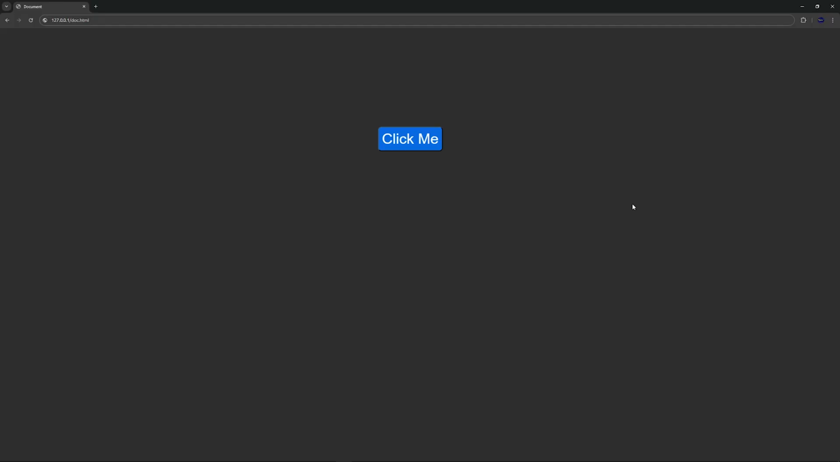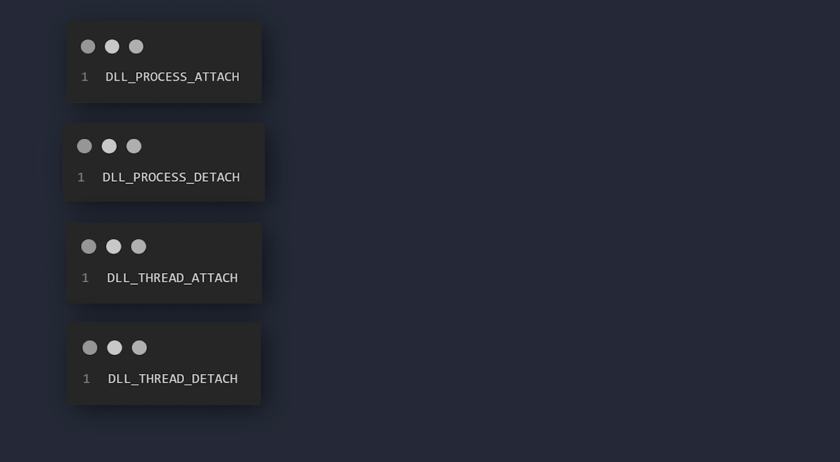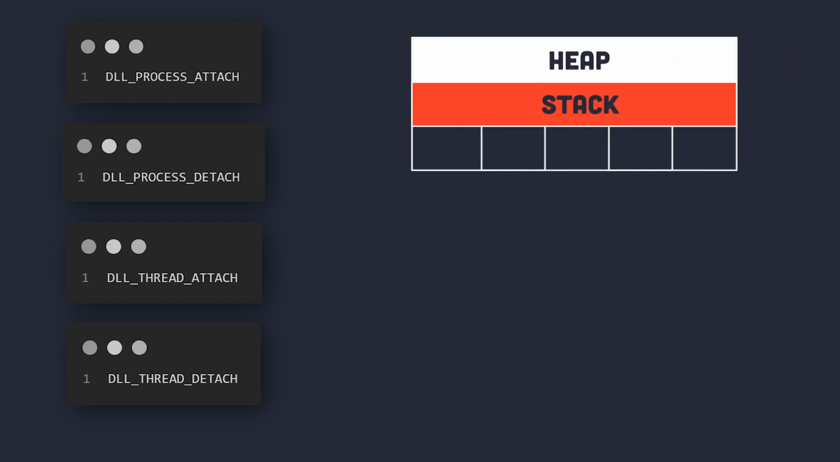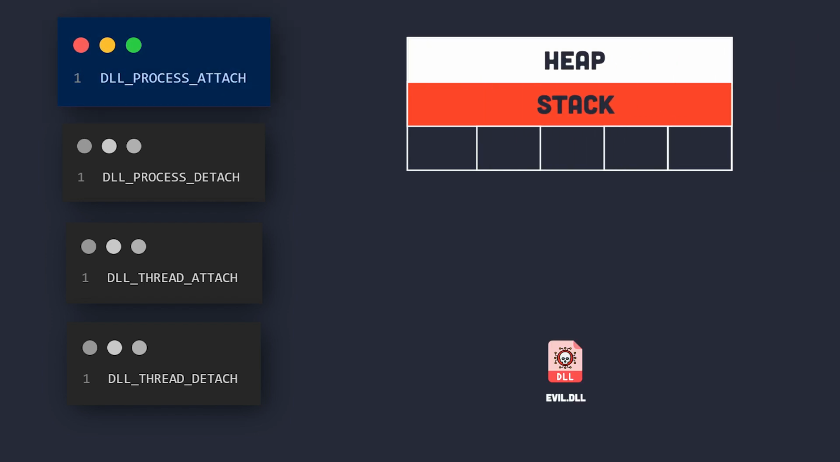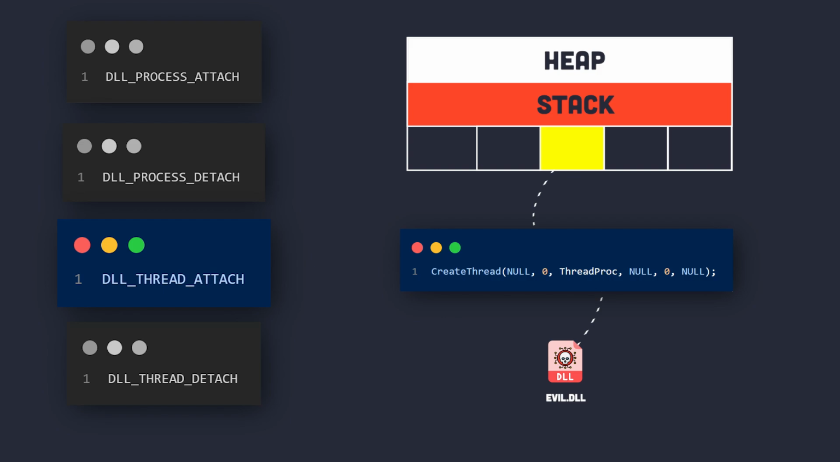For example, we can add an onClick event listener on a certain button in a web page, which when clicked, the code here is executed. The same thing goes for these 4 callbacks or event listeners. The DLL process attach event is triggered when the DLL is loaded or injected into the memory space of a certain process. The DLL process detach event is triggered when the DLL is unloaded or freed from the memory space of a certain process. The DLL thread attach event is triggered when a thread is created after the DLL is loaded. And lastly, the DLL thread detach event is triggered when a thread is terminated.